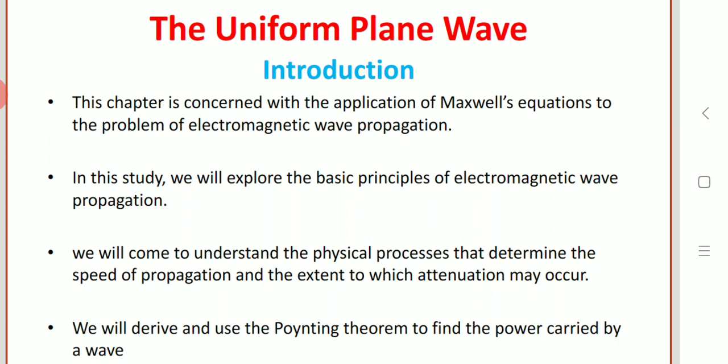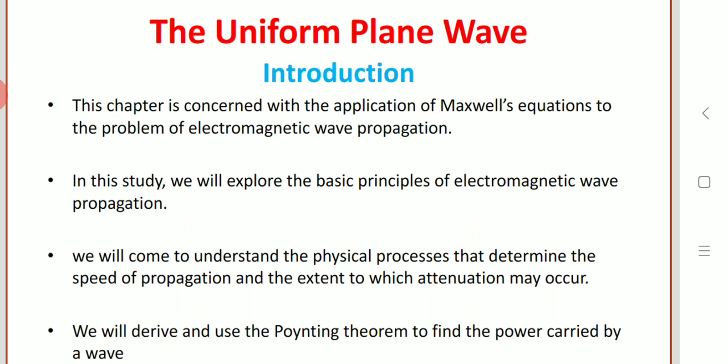Before going into the uniform plane wave chapter, let us go through the introduction. We know that Maxwell equations for time varying fields form the basis for the explanation of electromagnetic wave propagation.